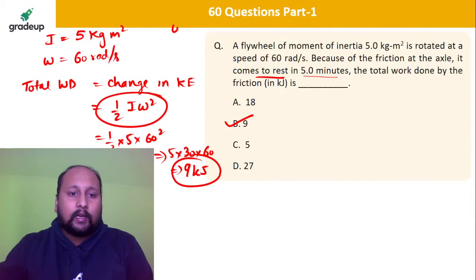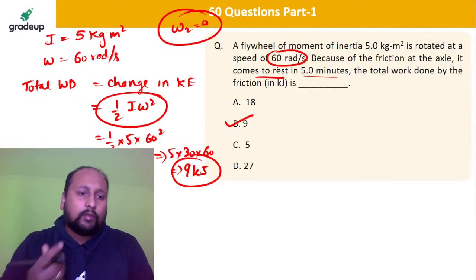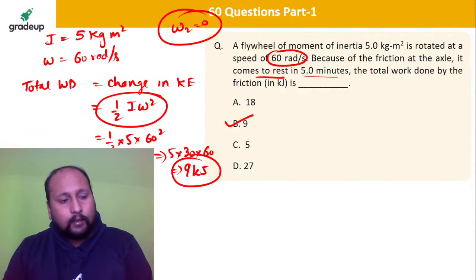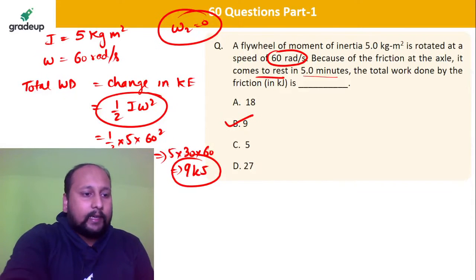So omega 2 will be equal to 0. Fine. Initially the velocity is 60 radian per second. Final velocity is equal to 0. So directly I can use half I omega square. I'll be getting the value. Okay. Change in kinetic energy. Clear? Any doubt in this?